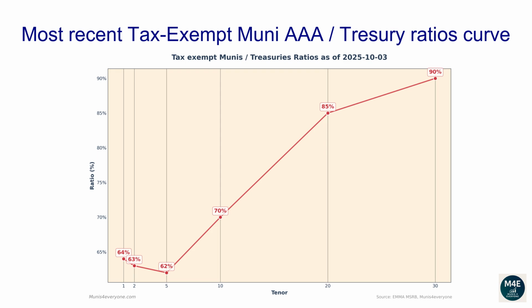The current one-year ratio is 64%. The 2 years ratio is 63%. The 5 years ratio is 62%. The 10 years ratio is 70%. The 20 years ratio is 85%. The 30 years ratio is 90%.